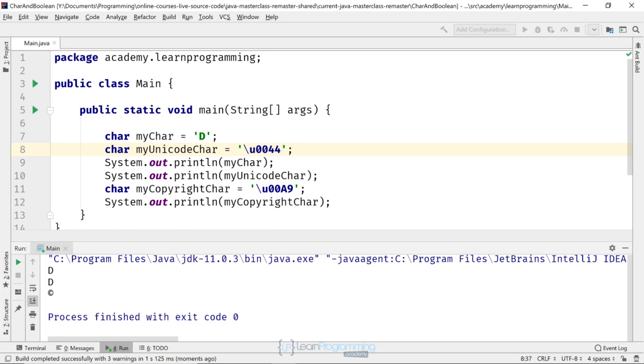And that's literally it for the char. We'll talk more about this later when we get to arrays, but for now, if you need to use a char, that's how you use one, and you now know also how to use Unicode.